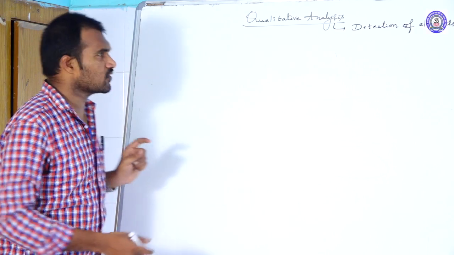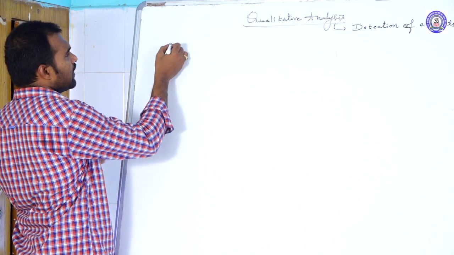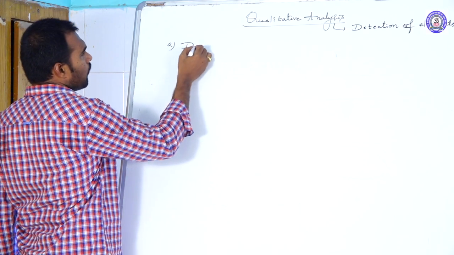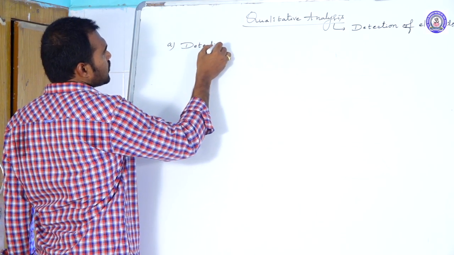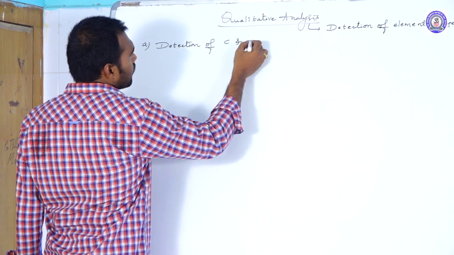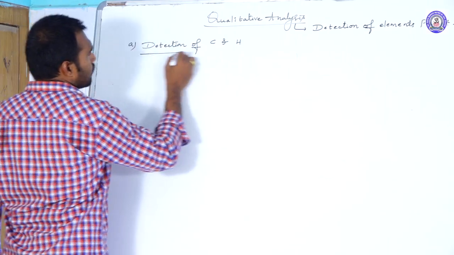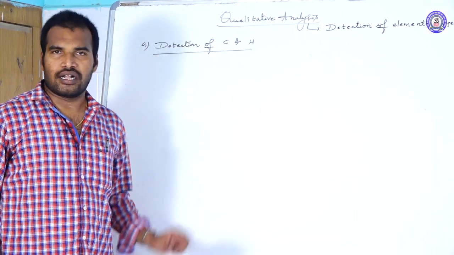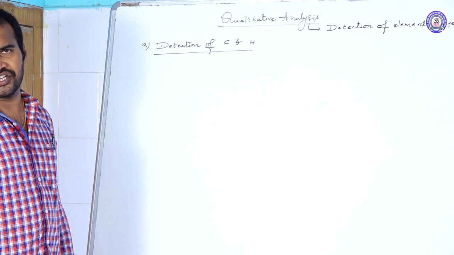And how can we detect? So let us discuss one by one. The first one is detection of carbon and hydrogen. Detection of carbon and hydrogen. How can we detect the carbon and hydrogen present in the organic compound?